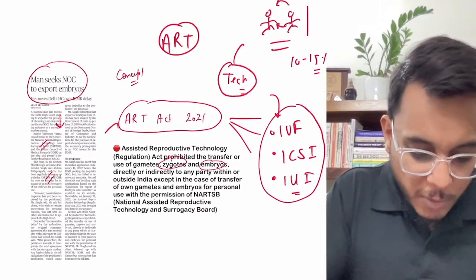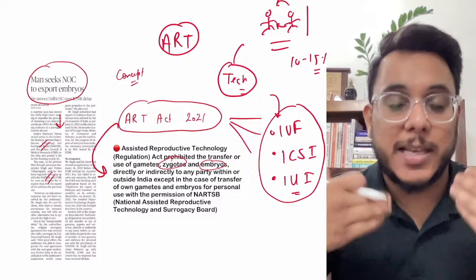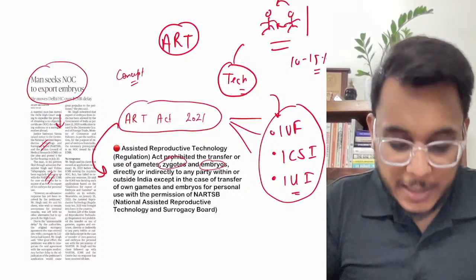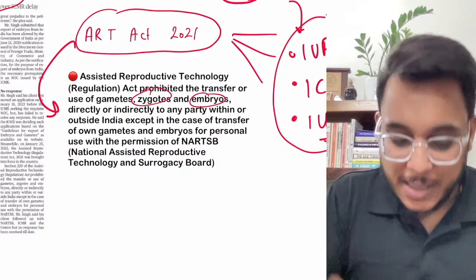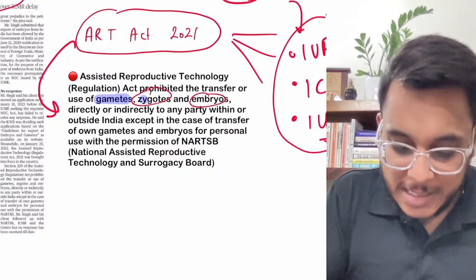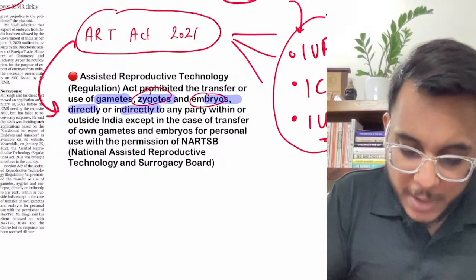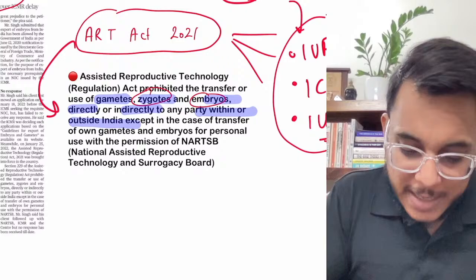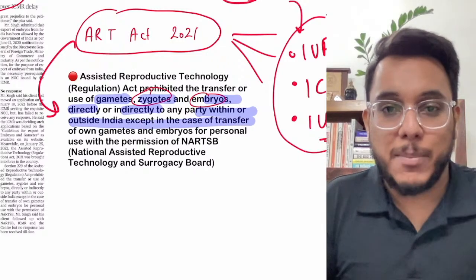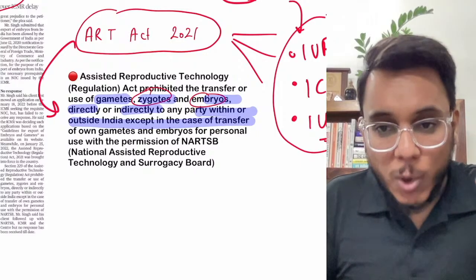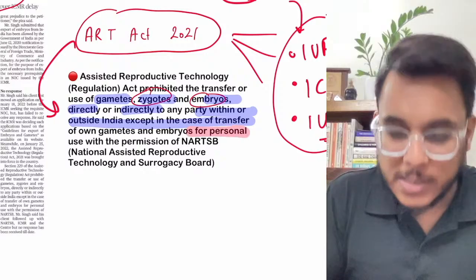Now the ART Act of 2021 provided that these things could be handled and used for providing fertility, but the Act provided that these gametes, zygotes, embryos cannot be directly or indirectly transferred outside India. You cannot export the gametes, embryos, etc. They can only be used for personal use.